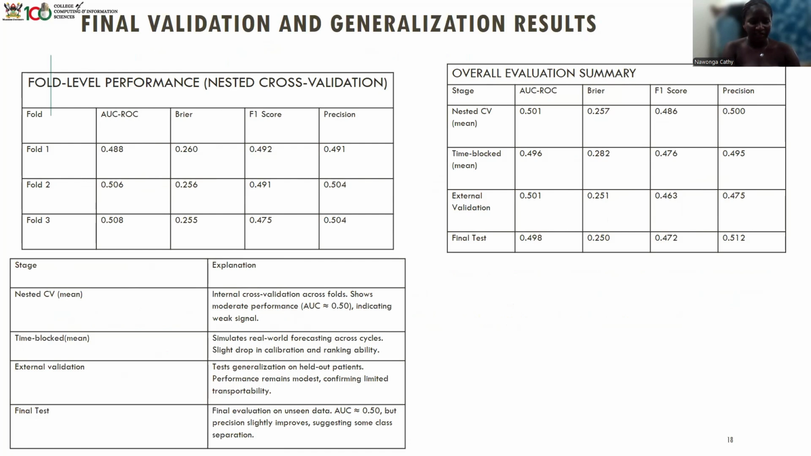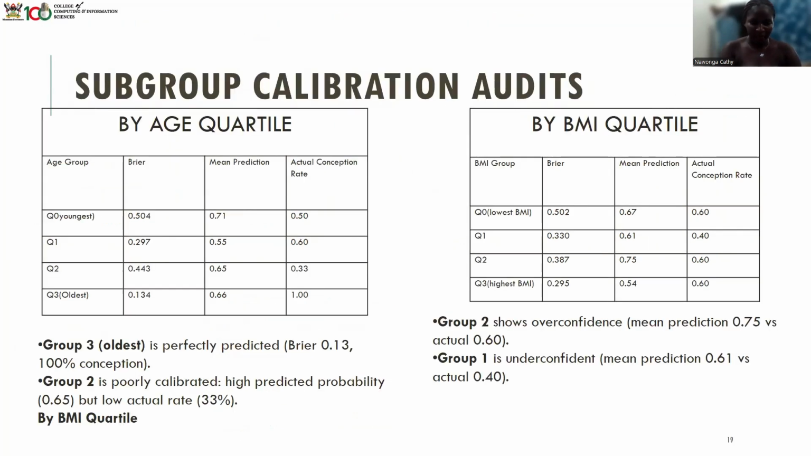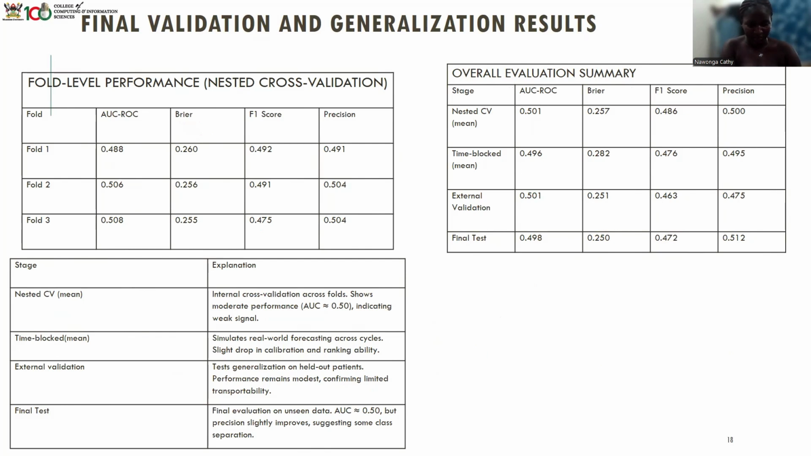Next, these are the final validation results. As you can see, with the nested cross validation, the area under curve is still 0.5, and with the time-blocked validation, there's a slight drop in the calibration and ranking. From the last slide, this shows our model shows moderate performance during validation, but then it fails to generalize to unseen patients in the test set.